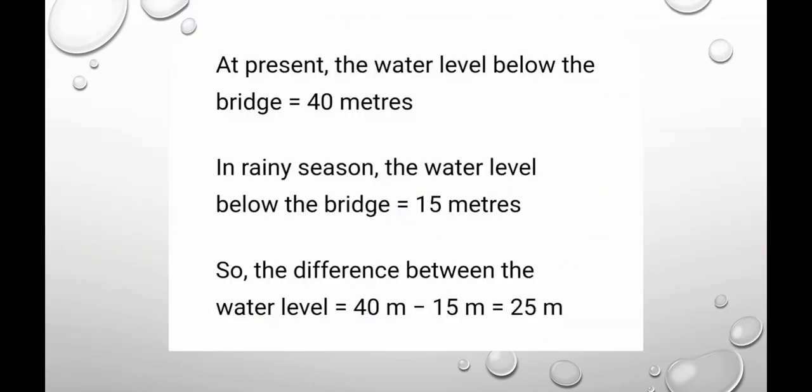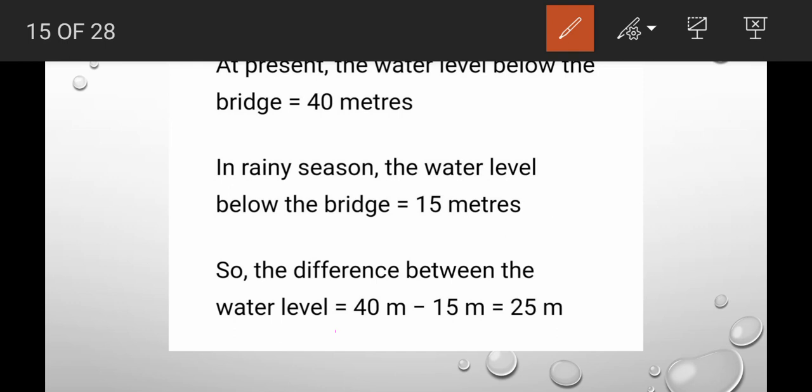So at present the water level below the bridge is 40 meters. In the rainy season the water level below the bridge will be 15 meters. So the difference between the water levels is 40 minus 15, that is 25 meters.